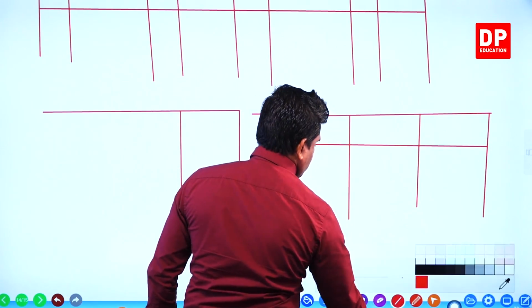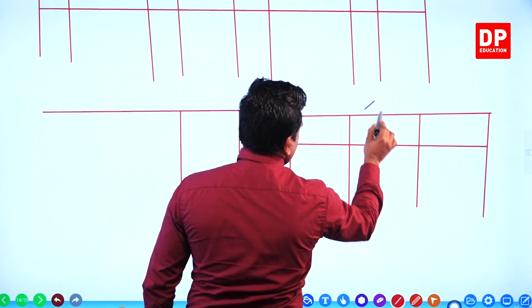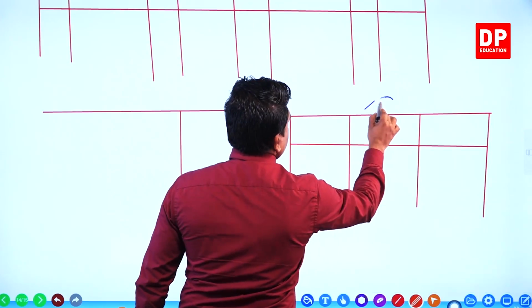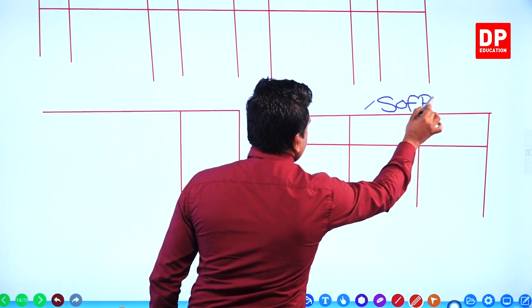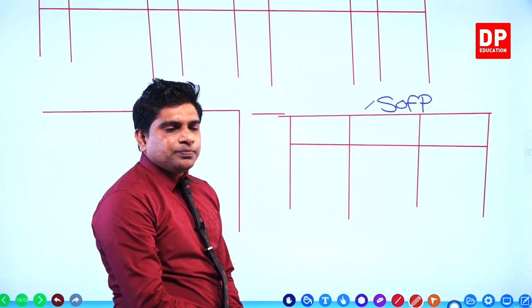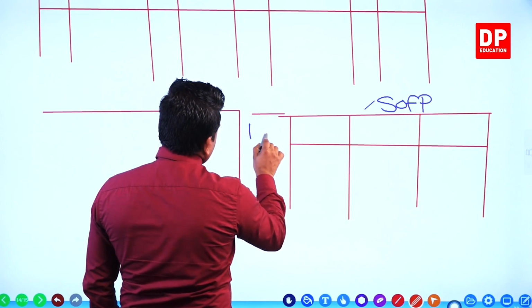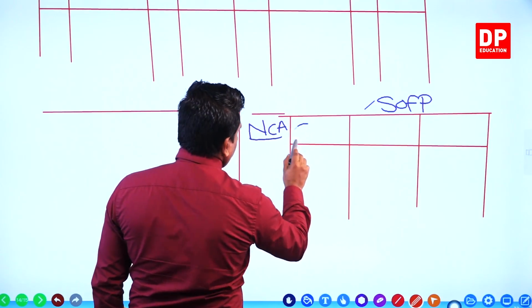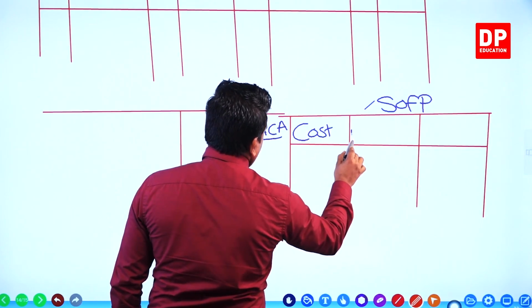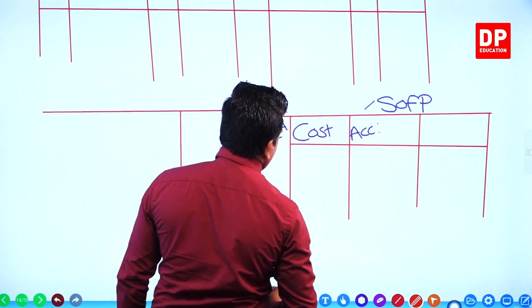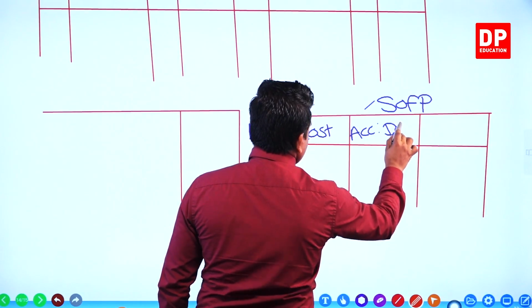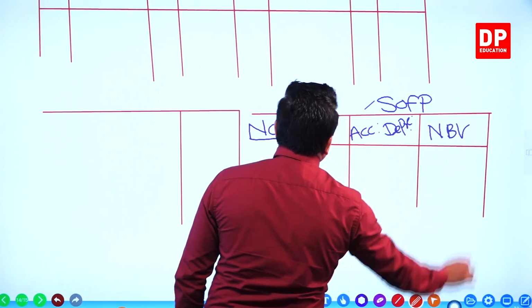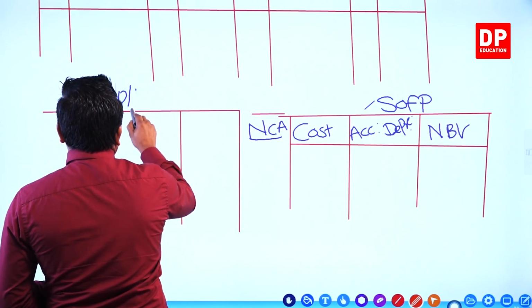Statement of financial position. Then non-current assets, I use a short word here, to manage the space. Cost, you remember the cost column. After that you can see ACC means accumulated, depre means depreciation. Net book value, NBV, right? Here, profit and loss statement.